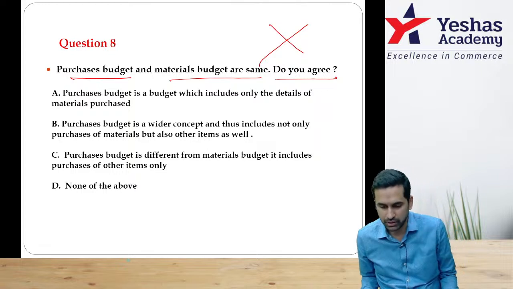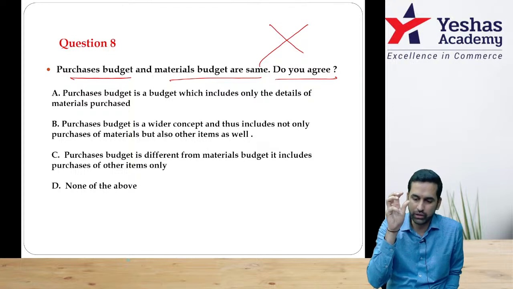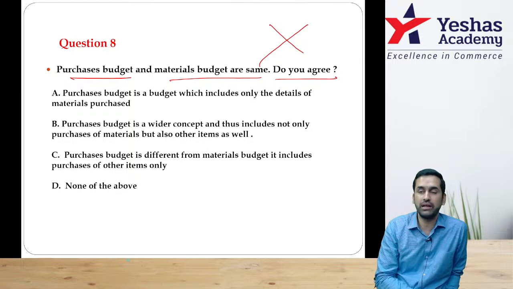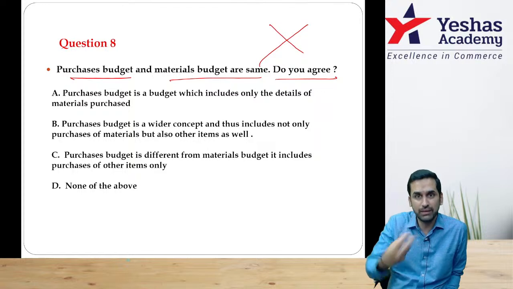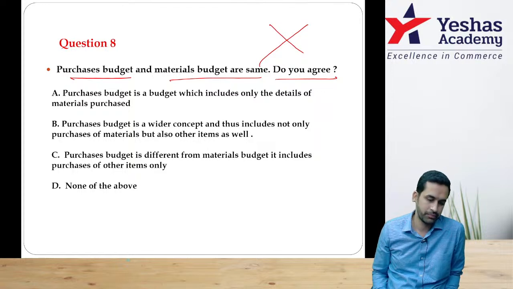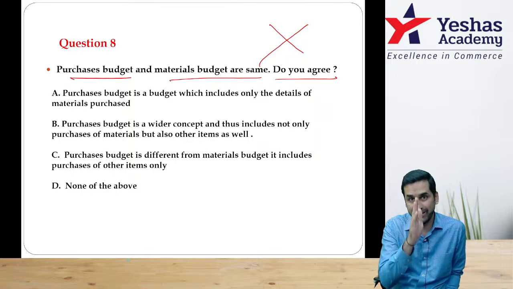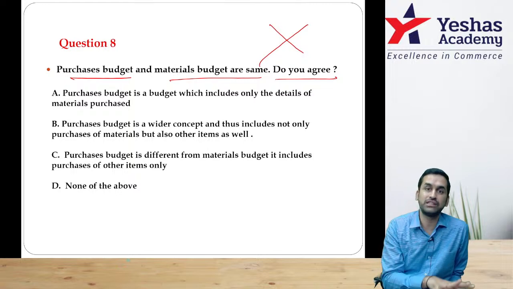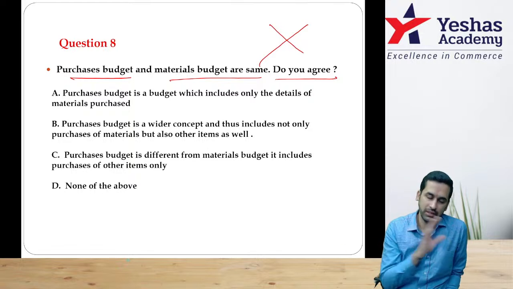Yeah, please observe. Purchase budget, material budget. Material, when you say, you are talking mainly about raw material. But when you say purchase, it's a very big thing, a very large ledger. Correct? There may be a lot of things other than material that you have purchased. Able to follow? When I say material budget, my focus is only on the main raw material. But when I say purchase, it is not just raw material, it is even additional material, secondary material, packing material, everything, primary packing, secondary packing, every other item can be included.